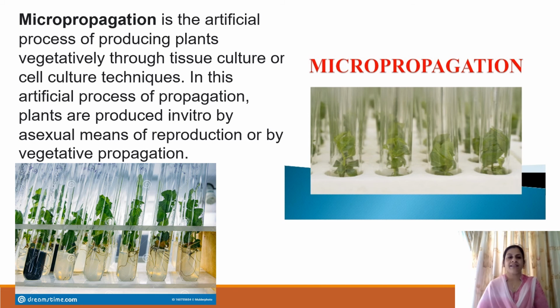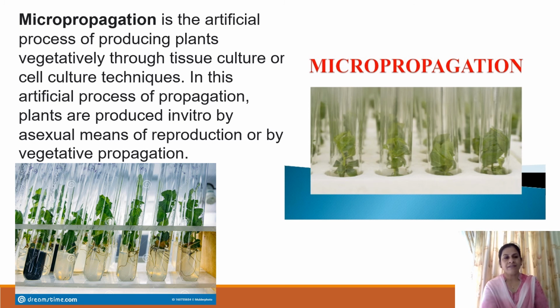Totipotency is the ability of a plant cell to give rise to a whole organism. This totipotency characteristic of the plant cell is utilized to produce a large number of plants within a short time and short space. This method is called micropropagation.